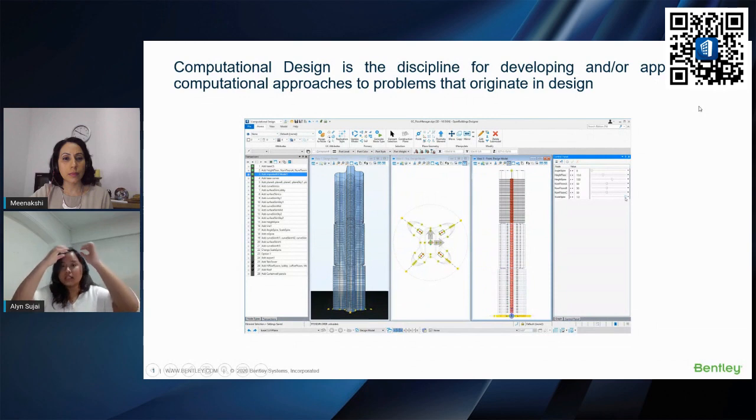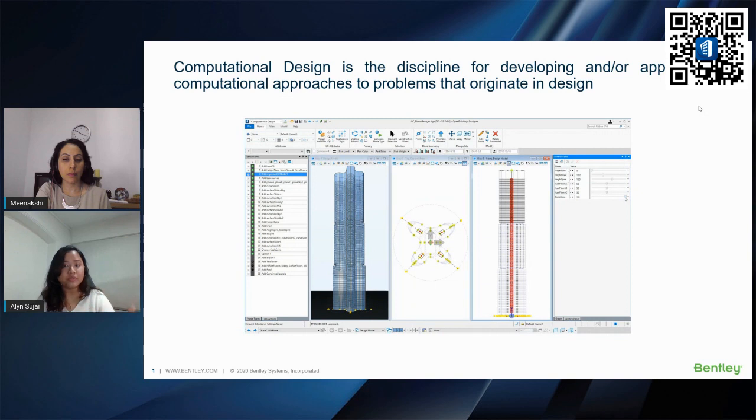So this is just briefly on how you can use computational design for your design freedom, because it's still a parametric software. If you want to create your building, you can either do it in the basic Open Buildings or you can use Open Buildings Generative Components.